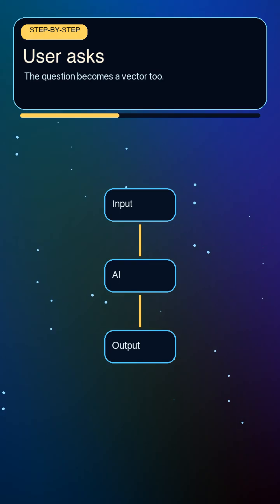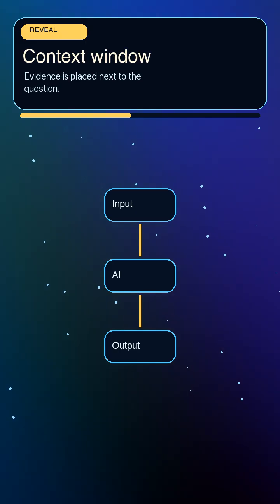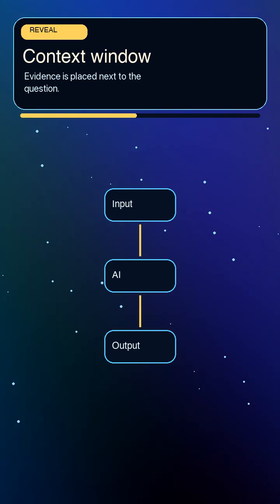When the user asks a question, the question also becomes a vector. Now the system can compare the question to the stored chunks. The closest matches become candidate evidence, not the final answer yet. The best chunks are placed into the context window, right beside the user's question.